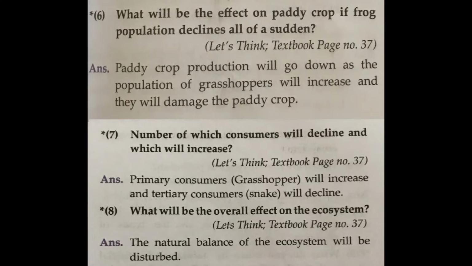Now, on page number 37, below the chart, there is a 3-mark question. Paddy is cultivated on a large scale in various states of South India. Paddy fields are frequently attacked by grasshoppers. Similarly, frogs are also present in large number in the mud of paddy fields to feed upon grasshoppers, and snakes are also present there to feed upon their favorite food, frogs. First of all, what is paddy? The cultivation of rice is called paddy.